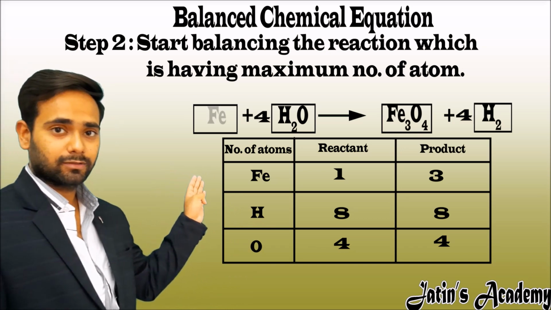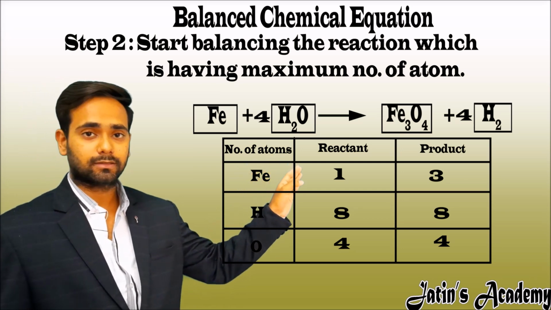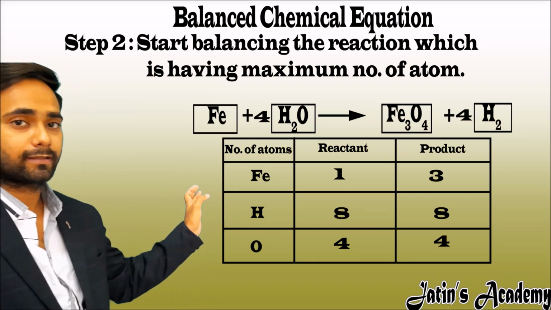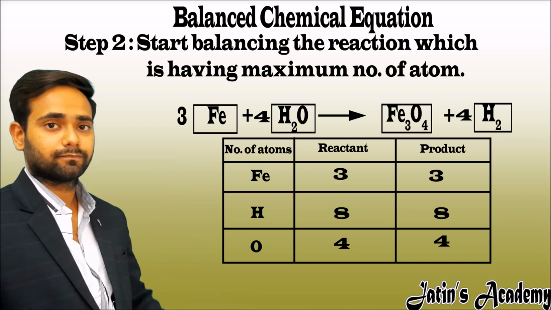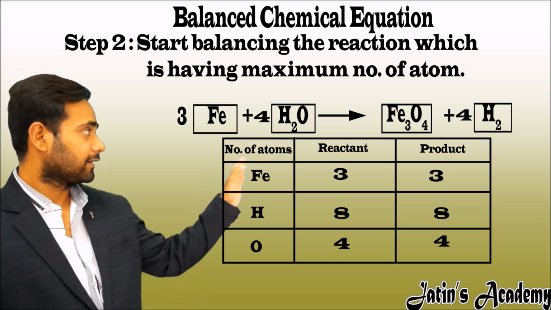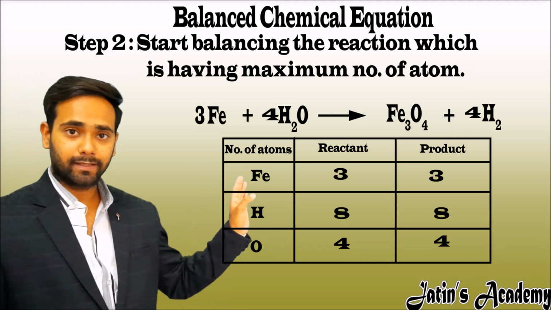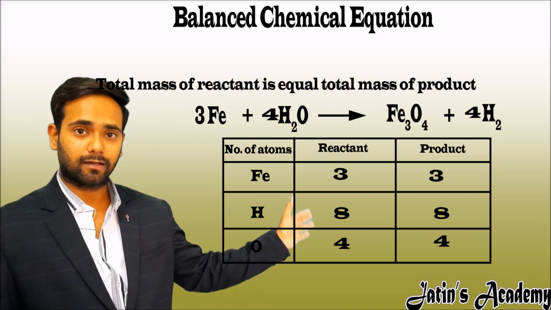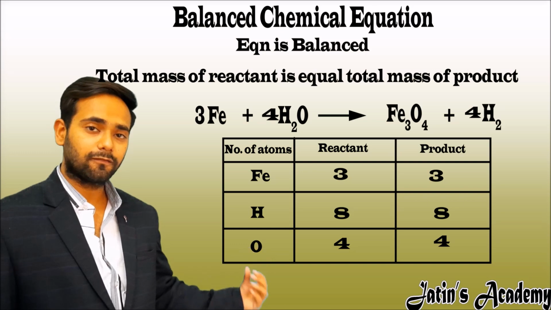But now see the Fe. On the reactant side, Fe is 1 atom and on the product side, Fe is 3 atoms. So we have to multiply 3 on the reactant side. So multiply the 3 outside the box of Fe atom. Now you can see the number of atoms on the reactant side and the number of atoms on the product side are all equal. So it means the mass of the reactant side and the total mass on the product side are equal. So our equation is balanced and follows the law of conservation of mass.